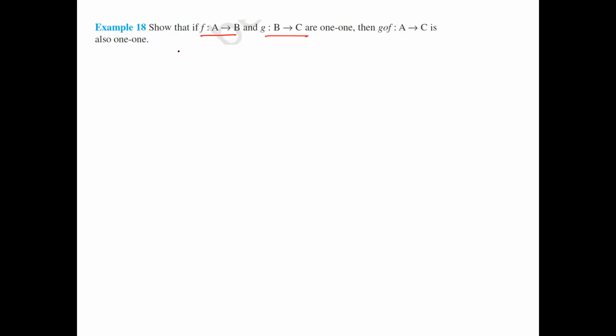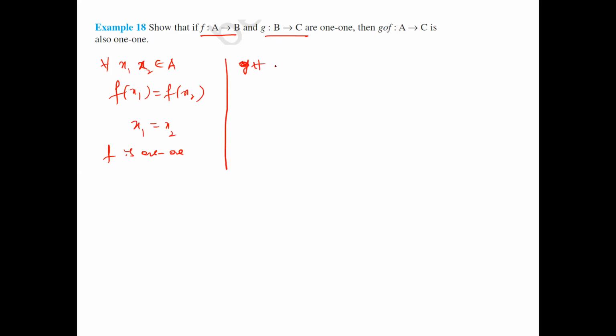Okay. If f is one-one, what is the condition? For every x1 and x2 belonging to A, f of x1 equal to f of x2 implies x1 equal to x2. That is, f is one-one. This is the definition of one-one. And similarly, I'll take that for g.